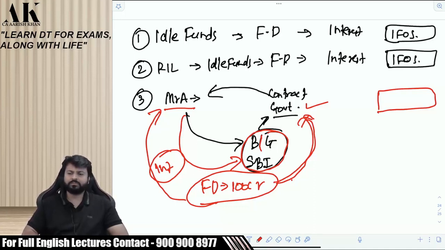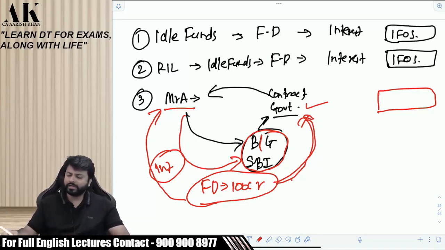Other sources? Am I making the FD for the purpose of earning interest? No. Then why am I making the FD? What is the primary reason for making this fixed deposit? For getting a business contract, right? Then why should it go to IFOS?